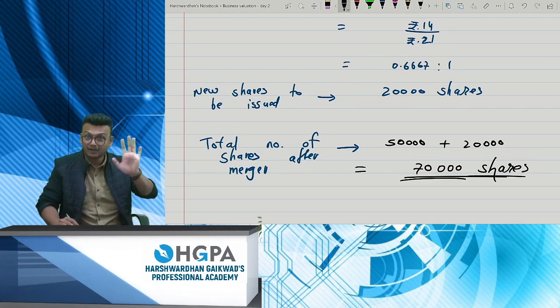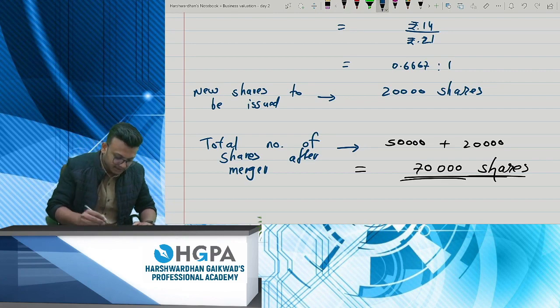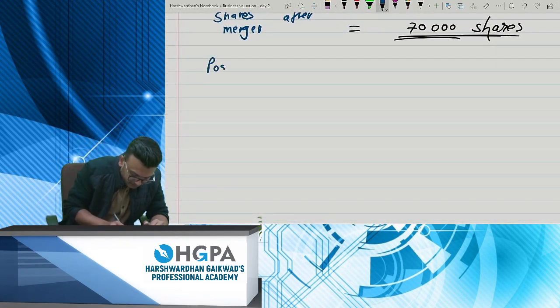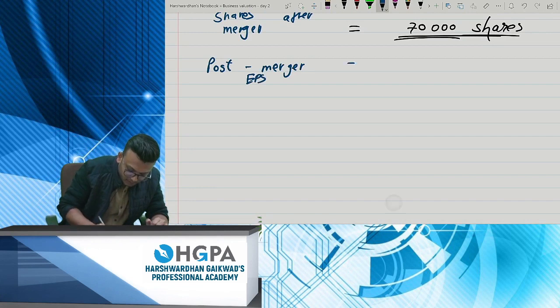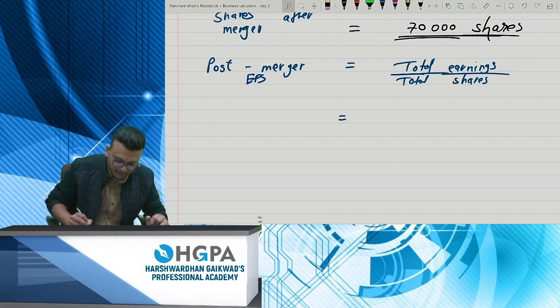We have not completed the answer of the second question. Now, they have asked you post merger EPS. So for the post merger EPS, I'll take total earnings divided by total number of shares, which I've already computed. How much are the total earnings?